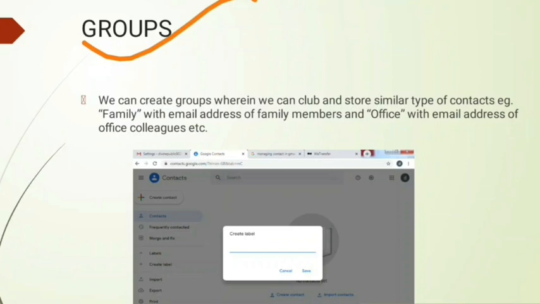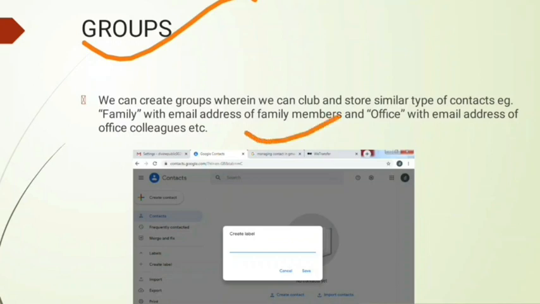You want to separate them, so you can create a group so that you can distinguish between relatives' contact numbers and your friends' contact numbers. We can create a group wherein we can club and store similar types of contacts. For example, family with the email addresses of family members, and office with the email addresses of office colleagues, etc.